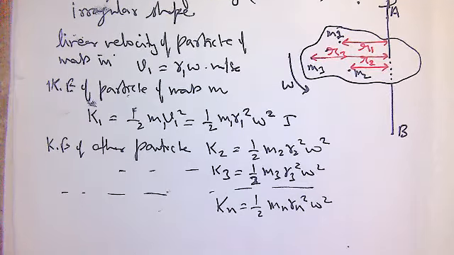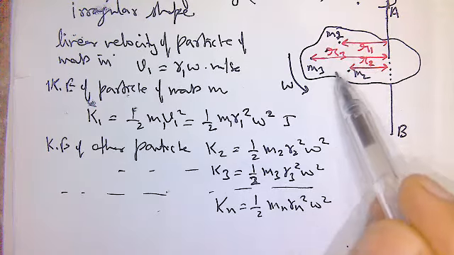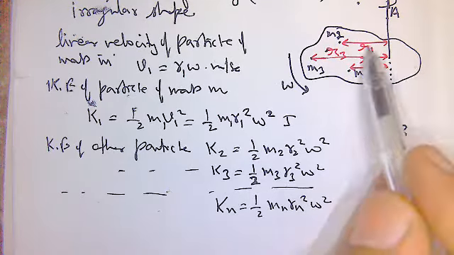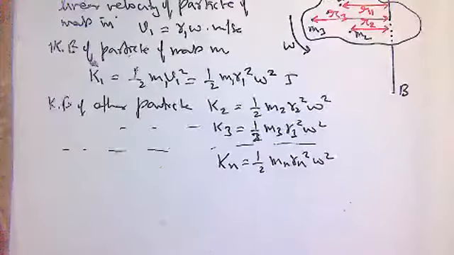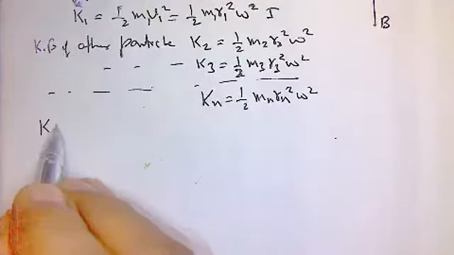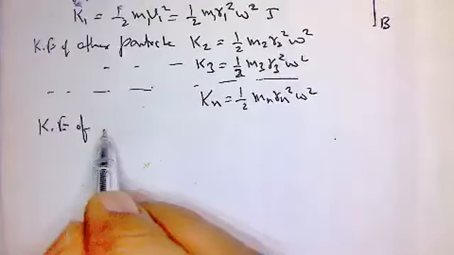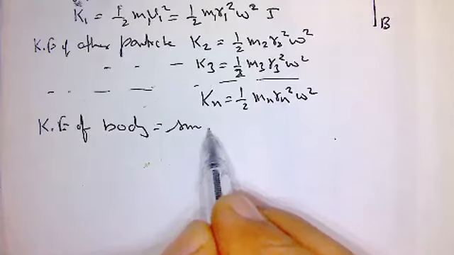What is the kinetic energy of entire body? पूरी body की kinetic energy कितनी? How much is the kinetic energy of this body, entire body? Then kinetic energy of body equals what?